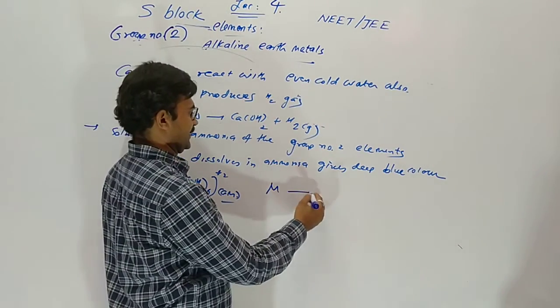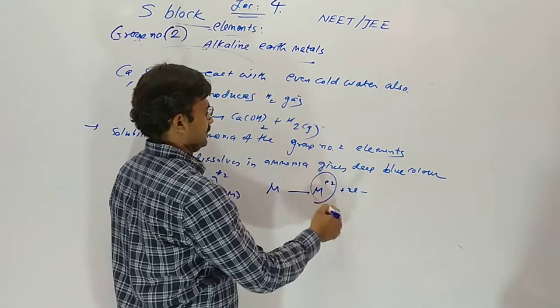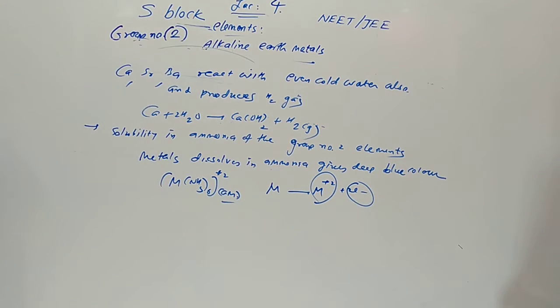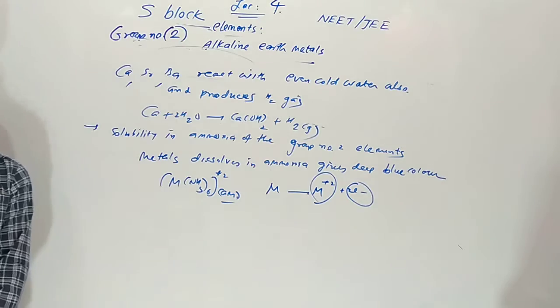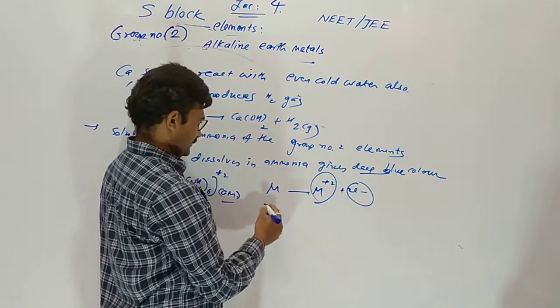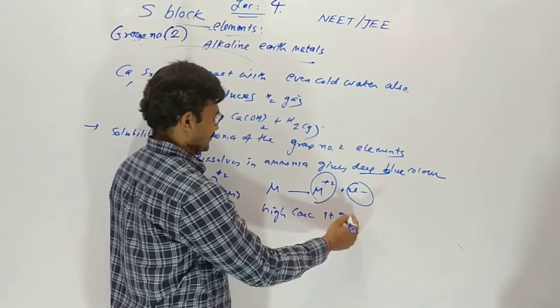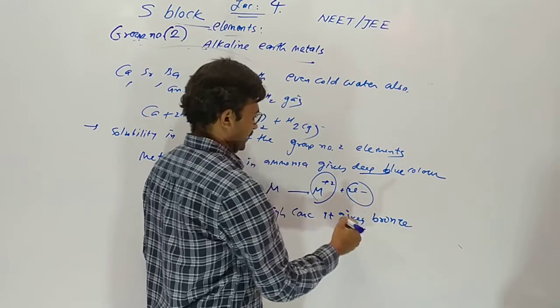First of all, metal gives M2+ and 2 electrons. Then the metal ion and electrons combine with ammonia to give an ammoniated solution with color. In a mild solution it gives deep blue; in high concentration it gives a bronze-like color.